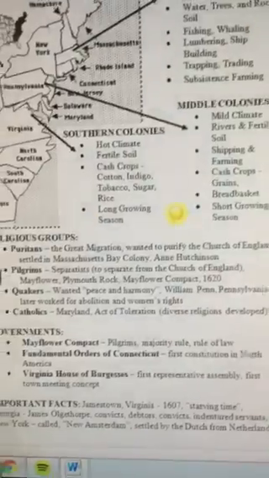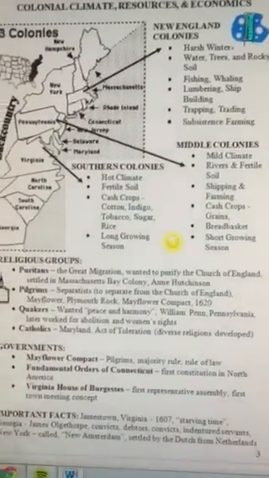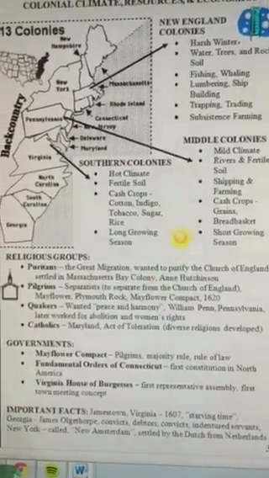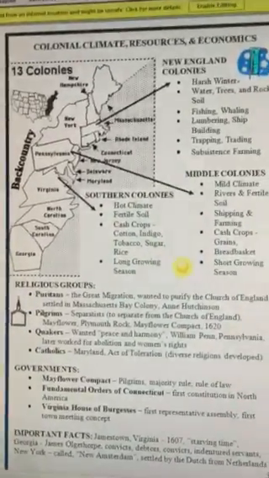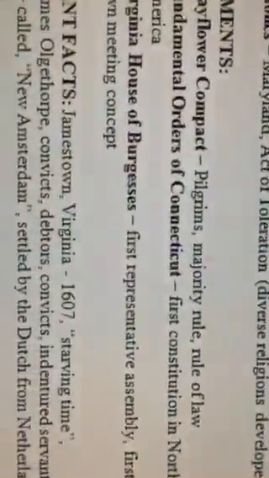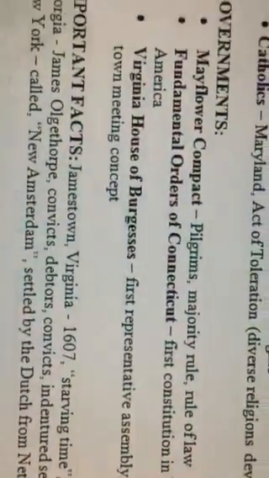Now we're going to move on to the types of governments that were established under the colonies and how they sort of lead to things like the Declaration of Independence and eventually the Constitution that we talk about later. Now we have the Mayflower Compact first, which we talked about. Well, we talked about those Pilgrims. They come over, they write the Mayflower Compact before they even get off the Mayflower, the boat they were on. It is a document just establishing majority rule. So hey, for the first time, we're not going to do this whole king thing. It's going to be majority rule.